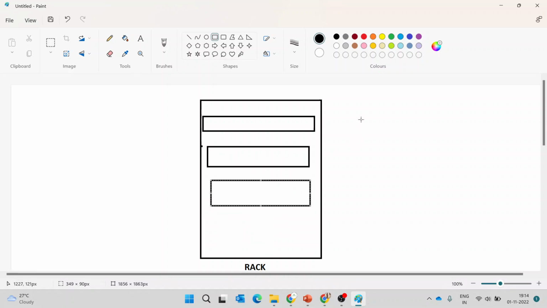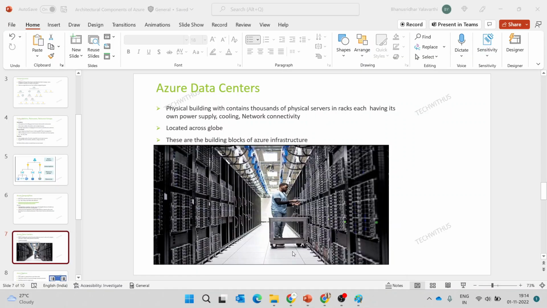And for all these servers, there must be some network connectivity, cooling, and maintenance, right? So for each rack there will be separate cooling, separate network, and separate maintenance for this. Azure does all these things. We need not take care of anything of this. We just need to pay for our usage. That's all. This is called the Azure data centers, and Azure data centers are located across the globe. They are simply called the building blocks of Azure infrastructure.